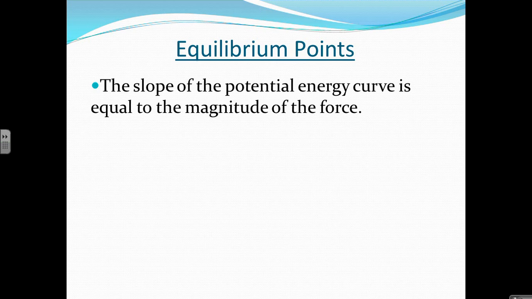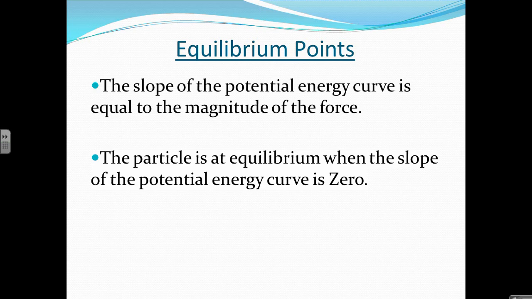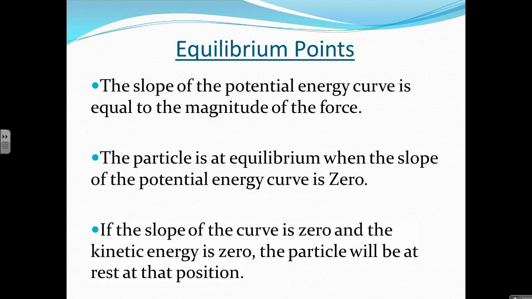Now, if the slope represents force, when the slope is zero, because force is equal to the slope, that means the net force on the object is zero, meaning that it's at equilibrium. Remember, equilibrium is zero net force. So whenever you have a zero slope position on your graph, that means that at that point in the graph, equilibrium has been achieved.